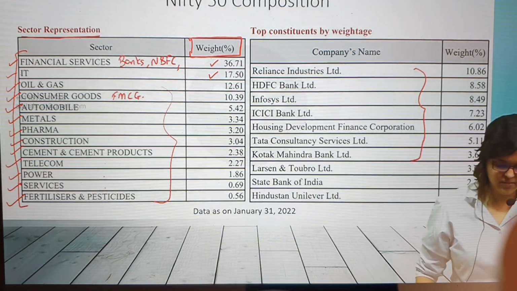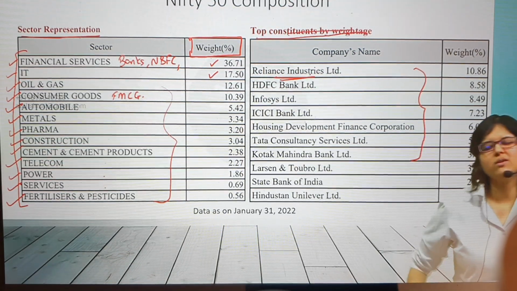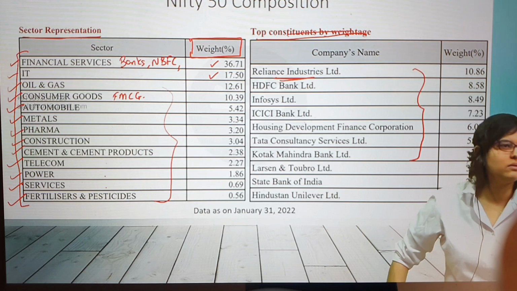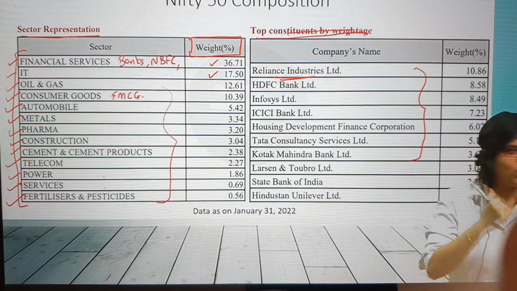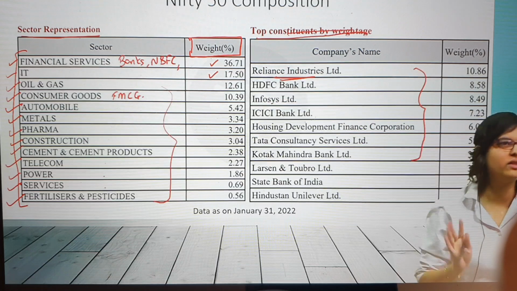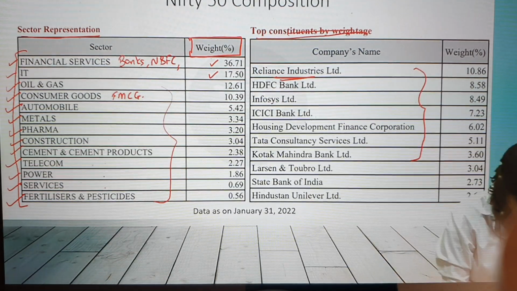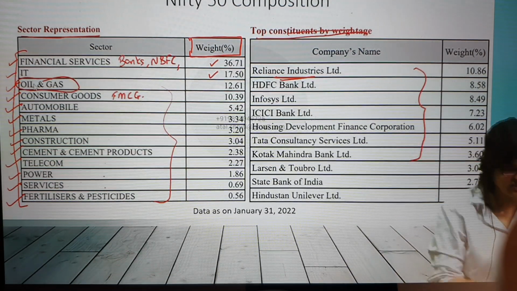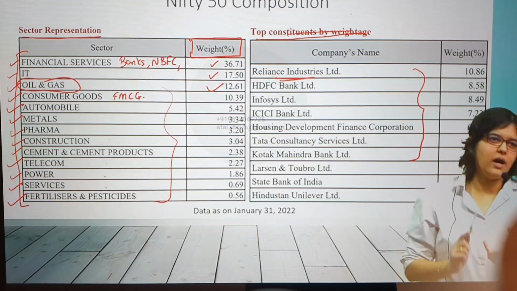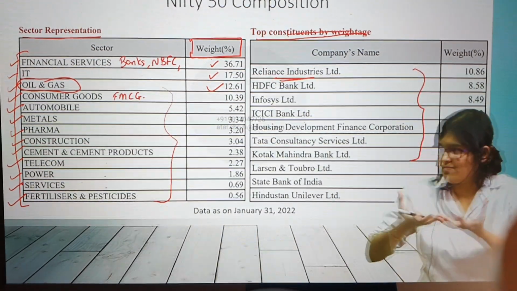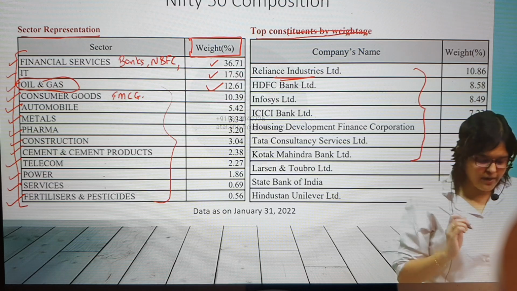out of these companies by top constituents, Reliance Industries, to be honest, is no more only oil and gas. It's everywhere. Be it toys, Hamleys, or Jio, or oil, or Reliance Retail, anything and everything. It's a competitor for everyone, I guess. So it's not truly fitting into oil and gas also, but this is the top third. So if I take the top three, which are the top three? Financial services, IT, oil and gas. These are going to be the market movers. Mainly they will move the market.